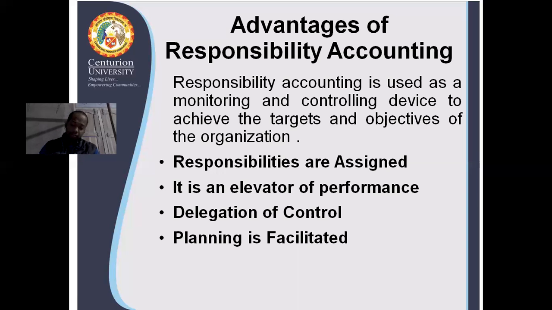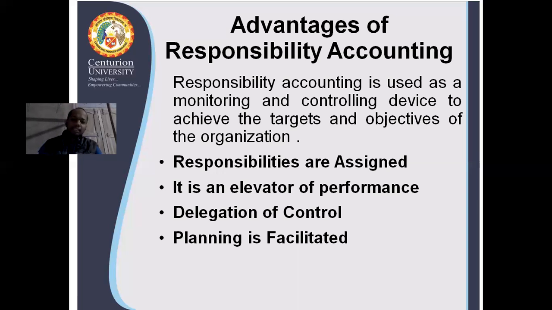In any other system, responsibilities are not assigned to individuals. This is done in responsibility accounting. Second, it is an evaluator of performance. Here you can evaluate the performance, how you are doing, how you are performing your work. That can be easily evaluated by using the responsibility accounting system.